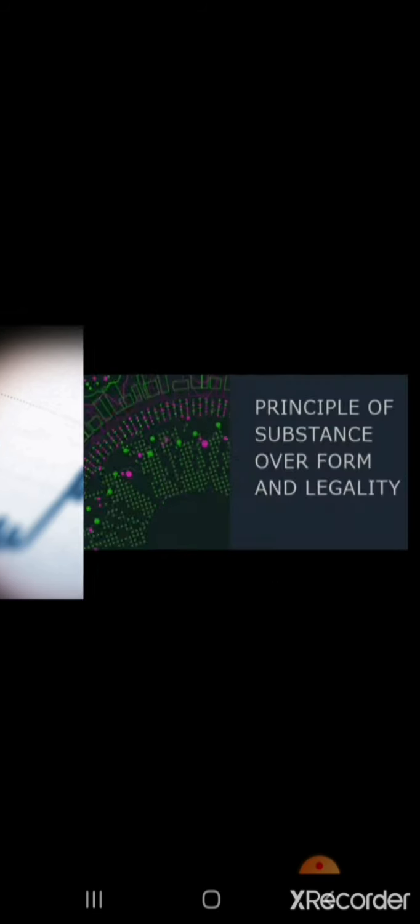Now let us understand another principle, substance over form and legality. Principle of substance over form and legality. This principle states that transactions and financial events are accounted for and presented in accordance with their substance and economic reality and not merely their legal form.